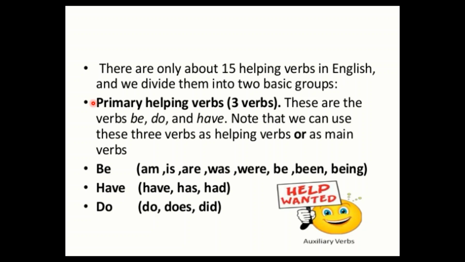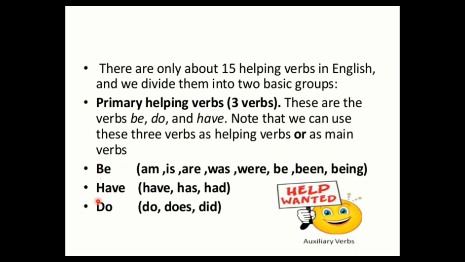So helping verbs are also auxiliary verbs, and auxiliary verbs or helping verbs can be divided into two parts. Primary auxiliaries are the primary helping verbs. These are just three verbs: be, do and have, and all the other forms of be, do and have. These will be the basic primary auxiliary verbs.